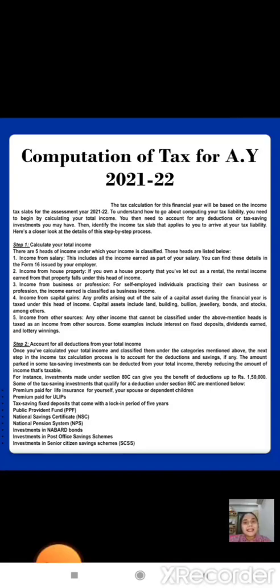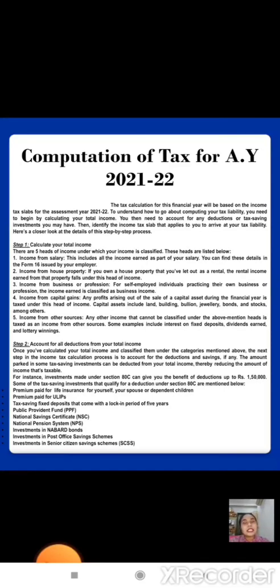Income from capital gain: any profit arising out of the sale of a capital asset during the financial year is taxed under this head. Income from other sources: any income that cannot be classified under the heads mentioned above is classified under other sources. Some examples include interest on fixed deposits, dividend earned, lottery winnings, etc.